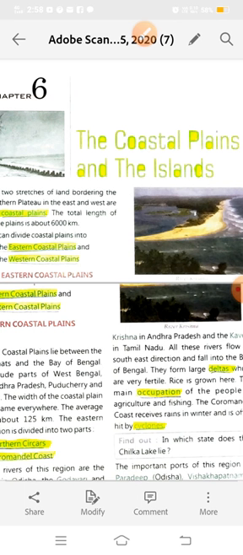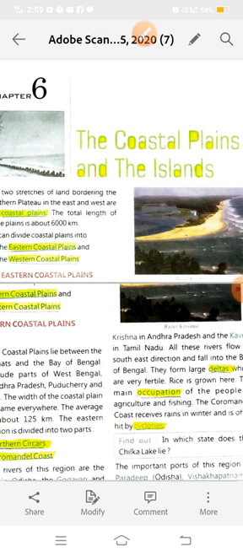Now we have completed all the 4 physical divisions: the northern mountains, the northern plains, the western desert, the Thar desert, and the southern plateau. Today we will read about the coastal plains and the islands of India. It means the 5th and 6th physical divisions of India. After reading this chapter, students, you will be able to locate the coastal plains on the map, and explain the location of coastal plains and the islands on the map.